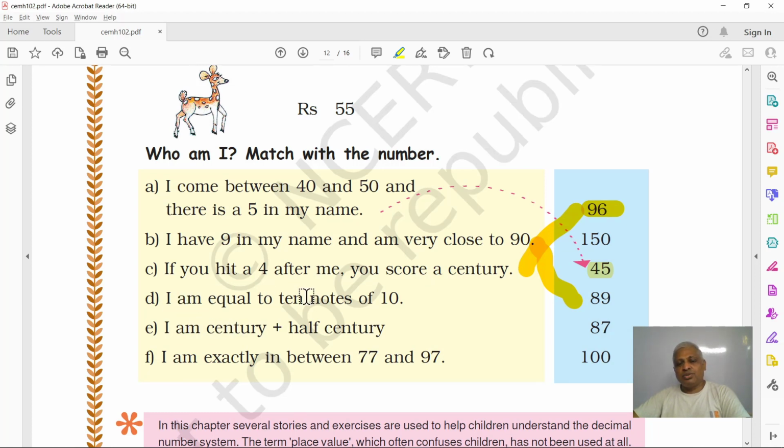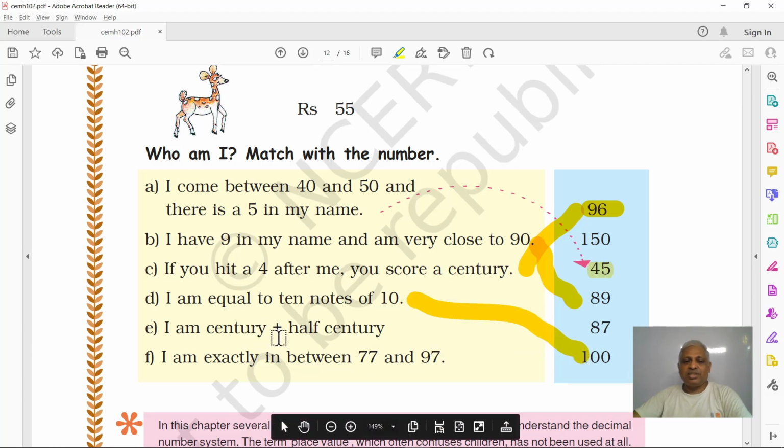Next, I am equal to 10 notes of 10. Okay? It is a note that is equal to 10 notes of 10. Tell me what 10 notes of 10 will make. 2 notes of 10 will make 2 tens are 20. 3 notes of 10 will make 30. 10 notes of 10 will make 100. So, for this the answer is 100.